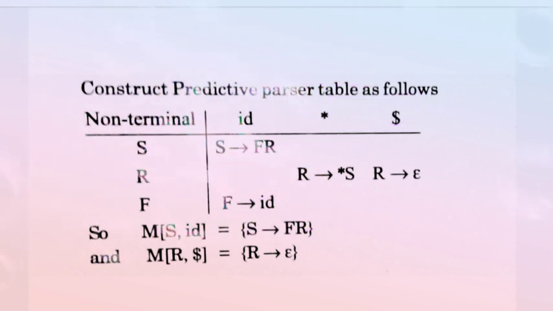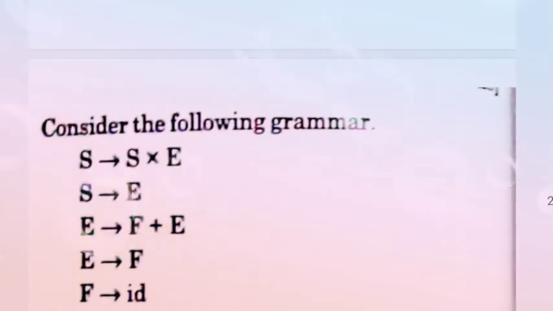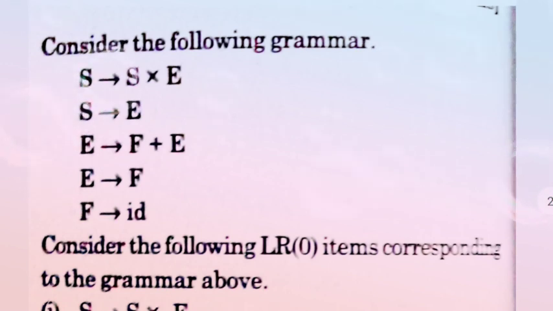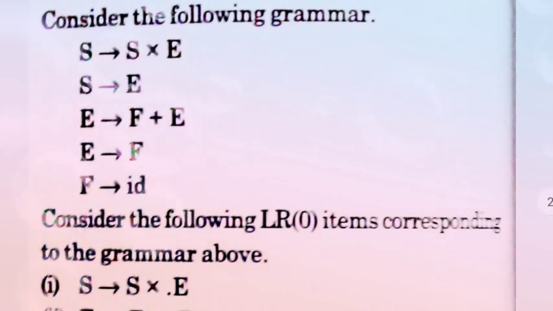Okay, now come to the next question. Consider the following grammar: S → S * E, S → E, E → F + E, E → F, and F → ID. Consider the following LR(0) items corresponding to the grammar above.